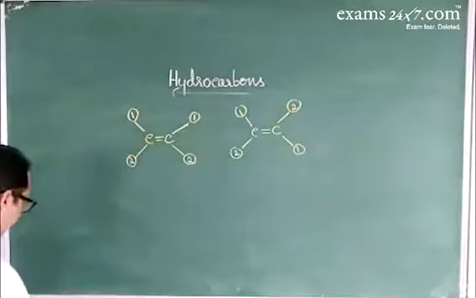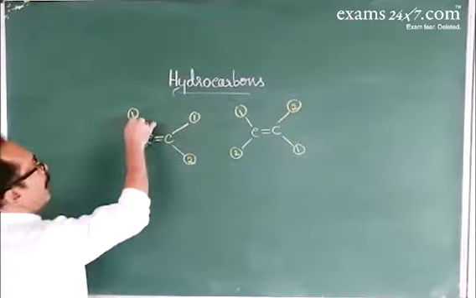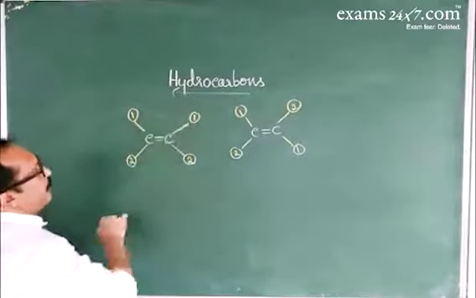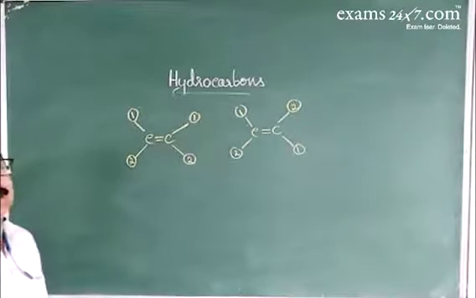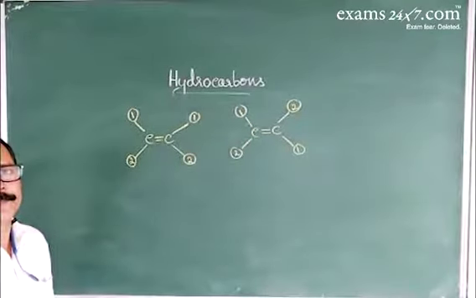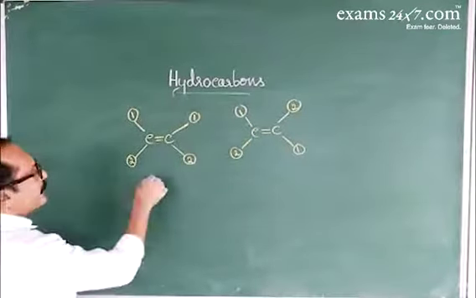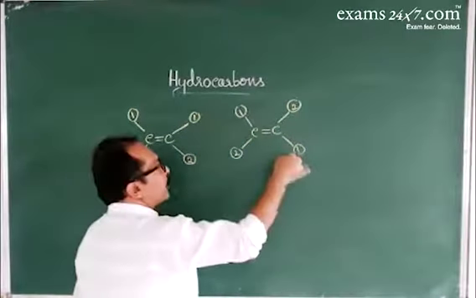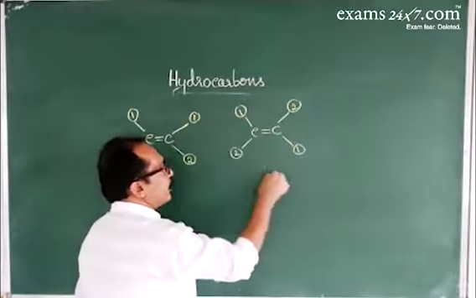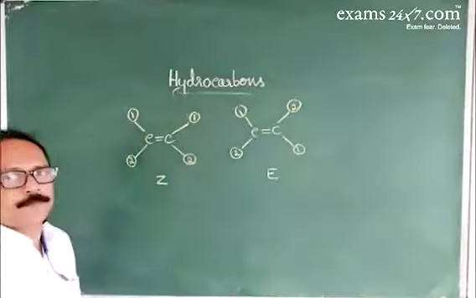Now in this case, higher priority groups are present on the same side. So this is represented as Z. Here, higher priority groups are on the opposite side, then notation E is used.